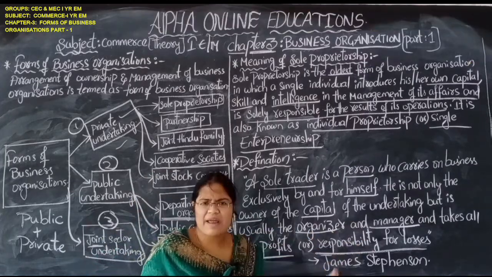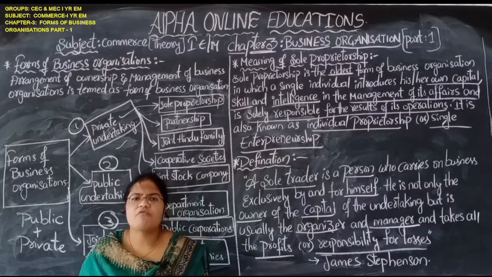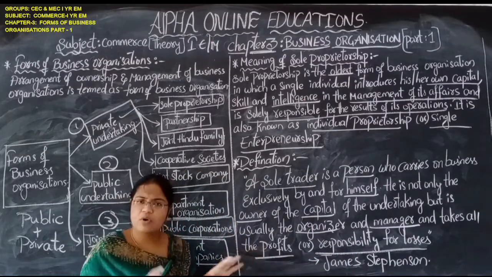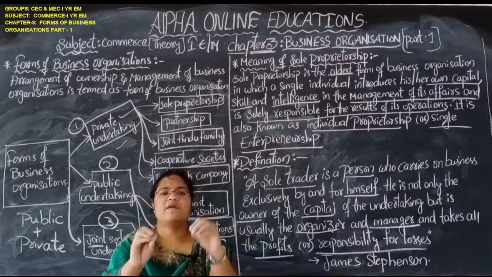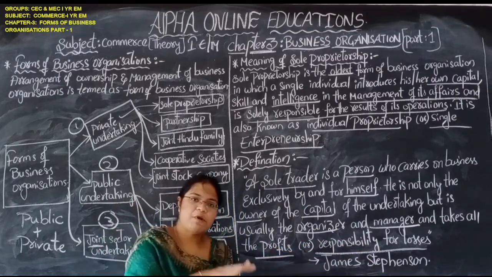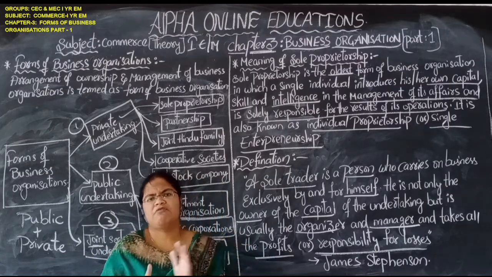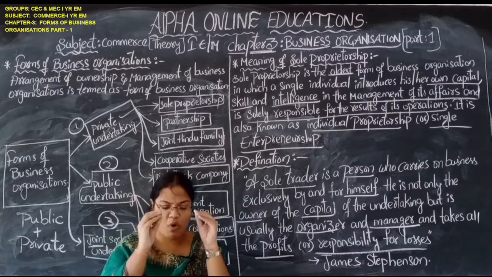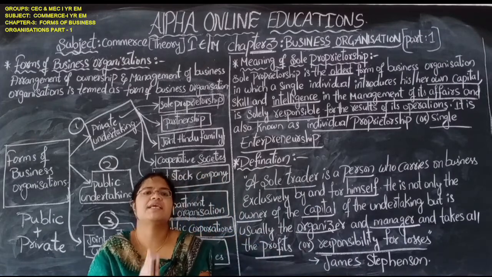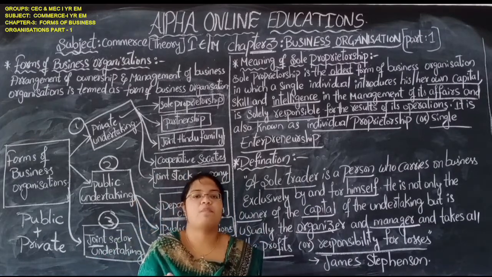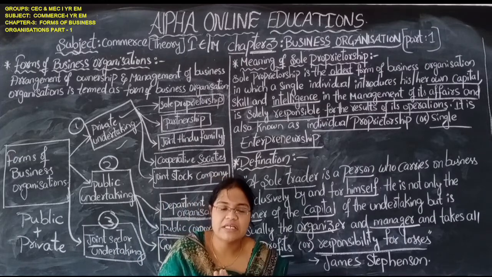Everything he has to manage, and whatever the profits he gets, he only is responsible. Whatever the losses he gets, he only is responsible. Whatever happens in his business, for each and every single thing, he only is responsible. No one else is responsible.